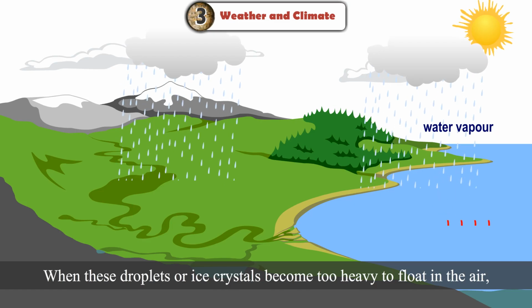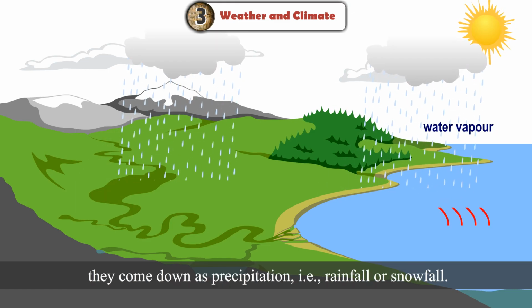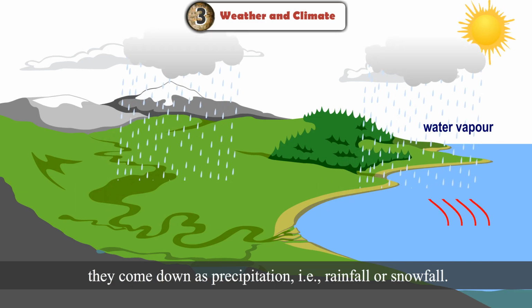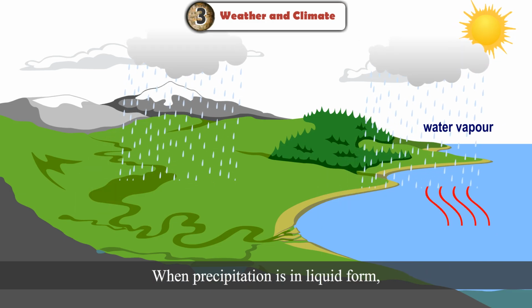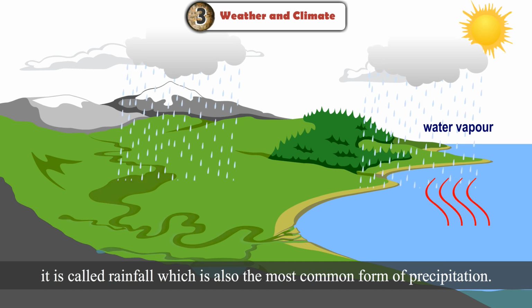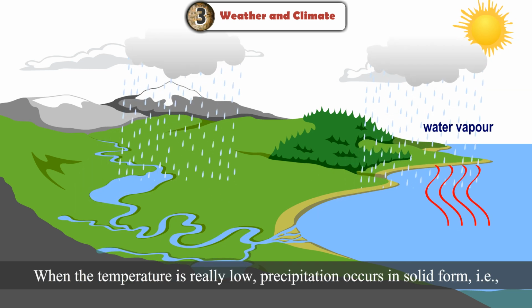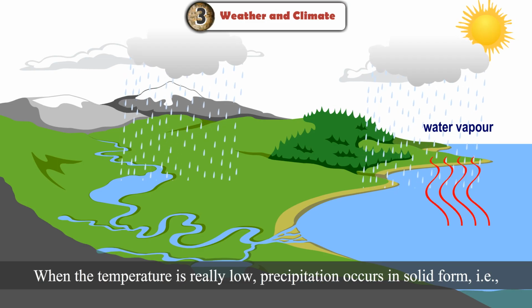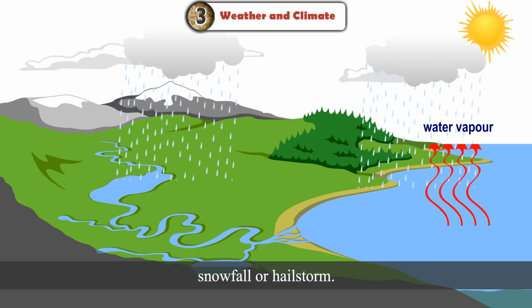When these droplets or ice crystals become too heavy to float in the air, they come down as precipitation, that is, a rainfall or snowfall. When precipitation is in liquid form, it is called rainfall, which is also the most common form of precipitation. When the temperature is really low, precipitation occurs in solid form, that is, snowfall or hailstorm.